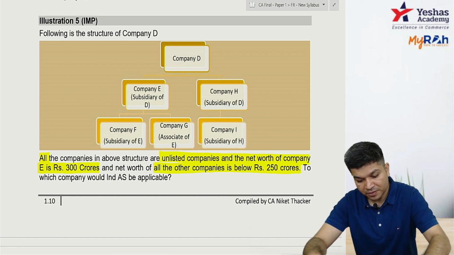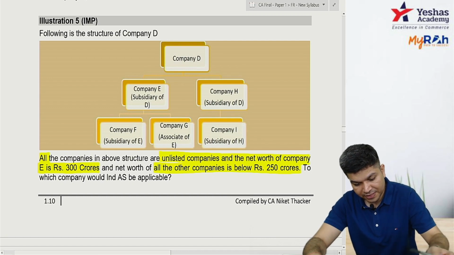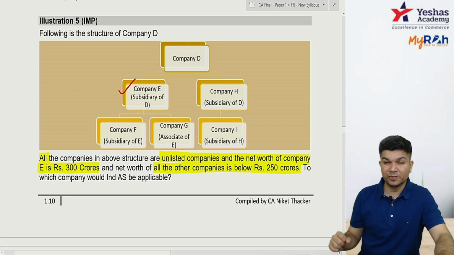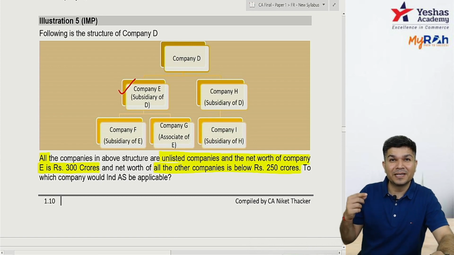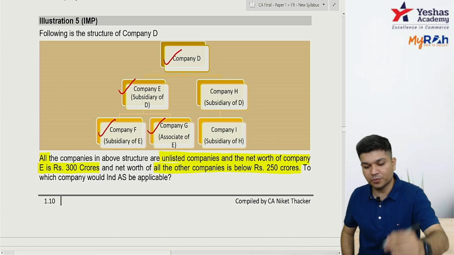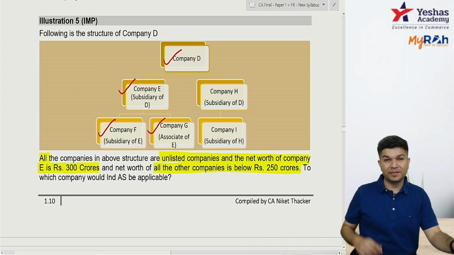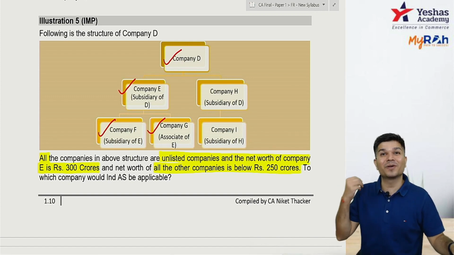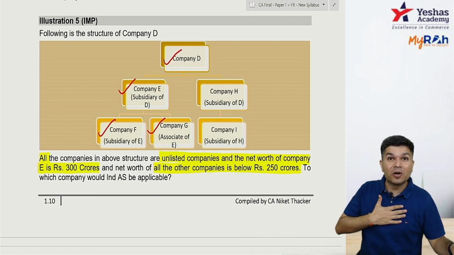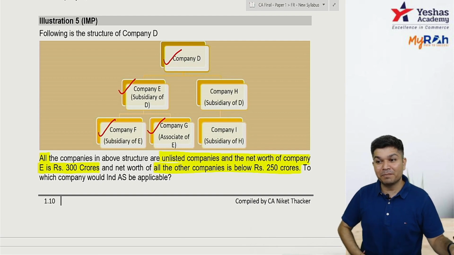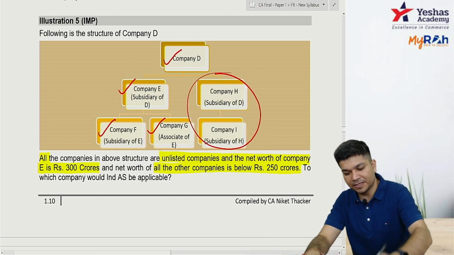E's net worth is 300 crore, so it applies to E. If it applies to E, it applies to your parent, your subsidiary, your associate. Now, H is not your subsidiary, it's your parent's subsidiary. So, H and I are not applicable.